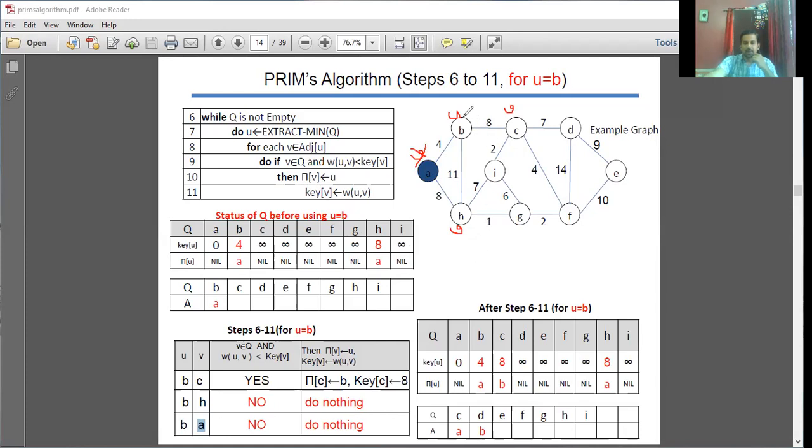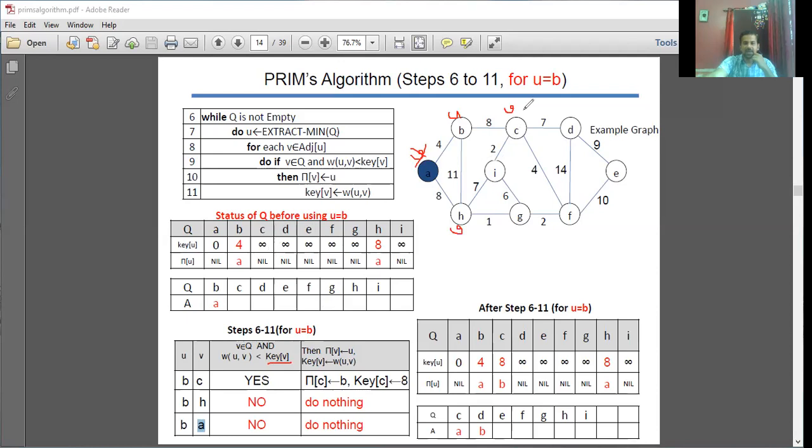Next, C, V is equal to C. See this condition. Obviously, C belongs to your Q, and the weight from U to V, 8. Is 8 lesser than key of V? V in the sense it's C. What is key of C?